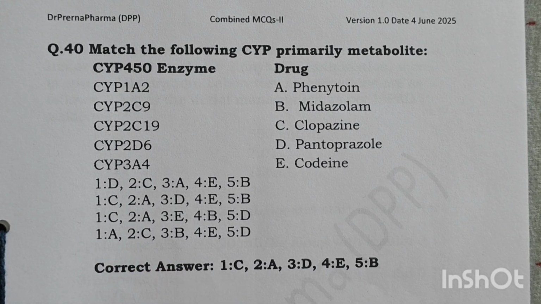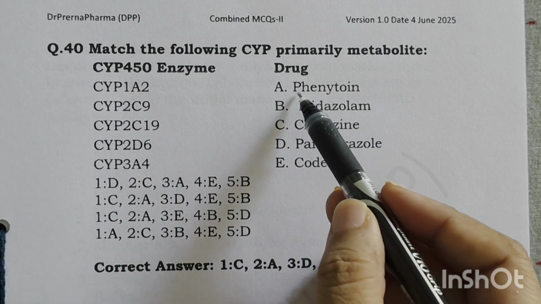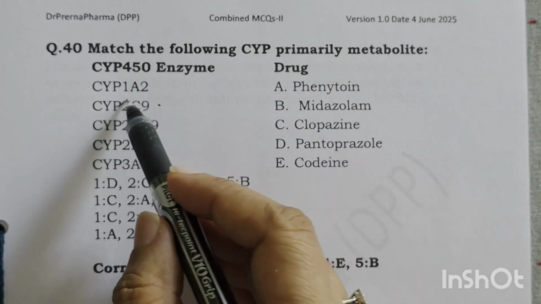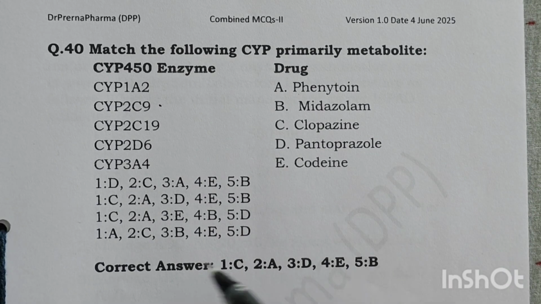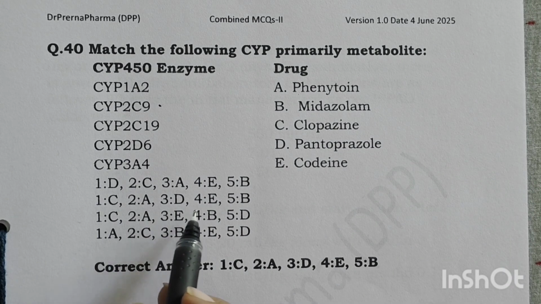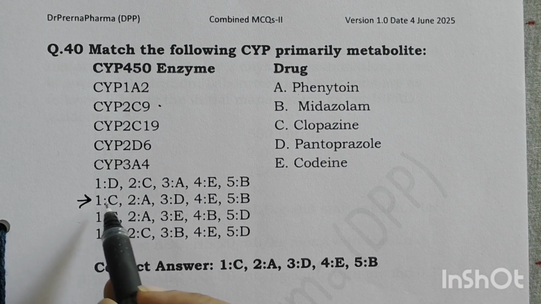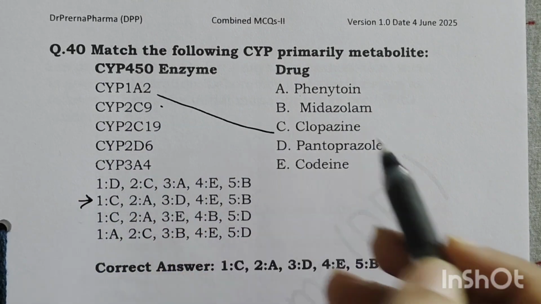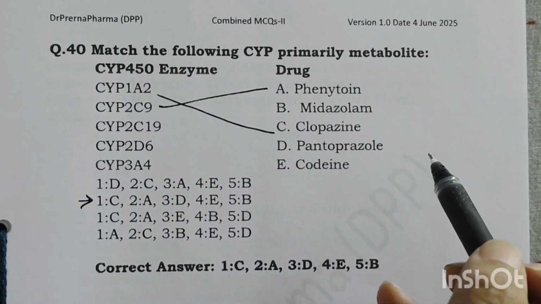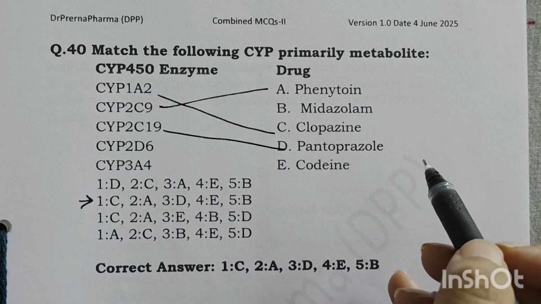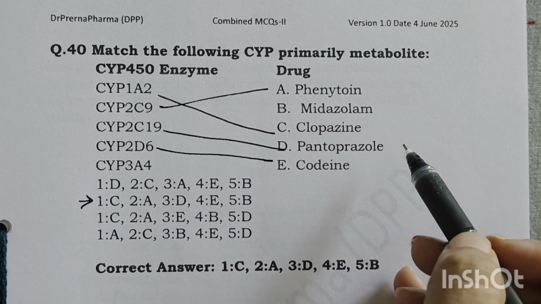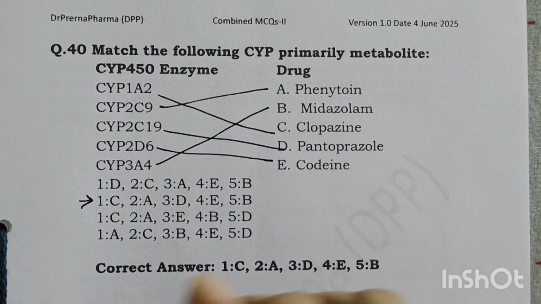1, 2, 3, 4, 5. Phenytoin, we usually know what it is metabolized by. Phenytoin with 2C9. Phenytoin gets metabolized by 2C9. So now the correct answer that they marked is 1C, 2A, 3D, 4E, and 5B. That is this one. Now 1C means this matches with clozapine. 2 is matching with this phenytoin. 3 is matching with pantoprazole. 4 is matching with E, codeine, and 5 is matching with midazolam. So this is the answer that they have given.